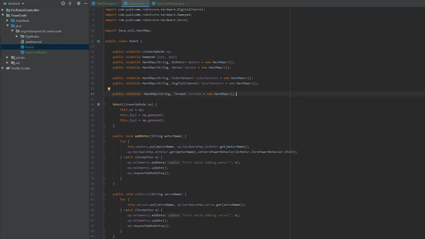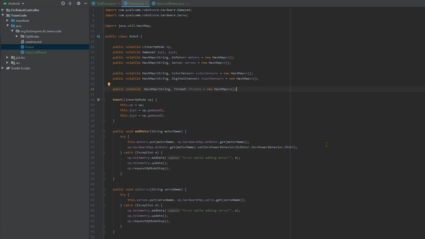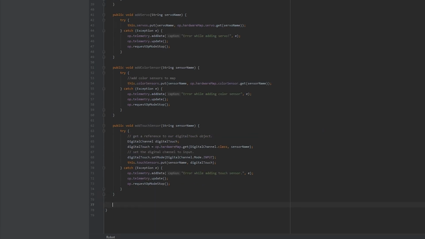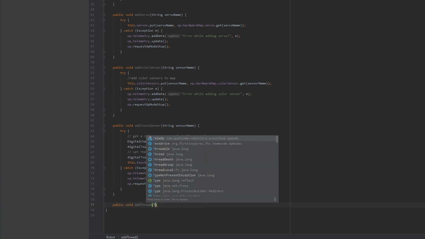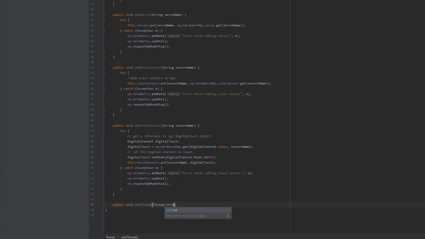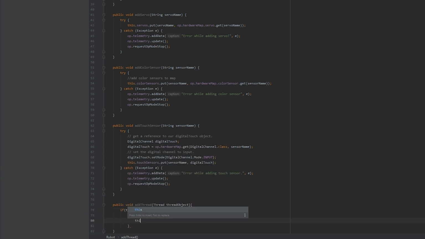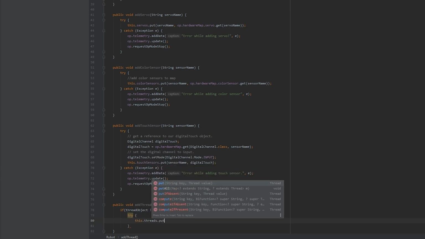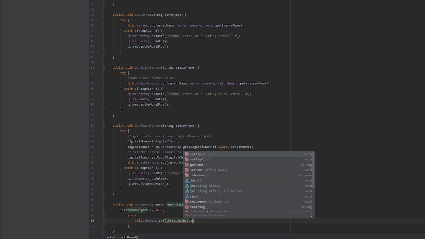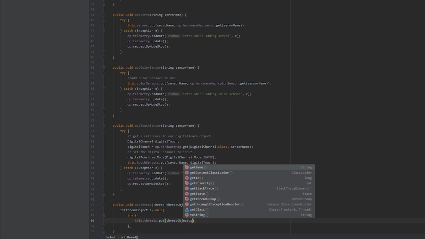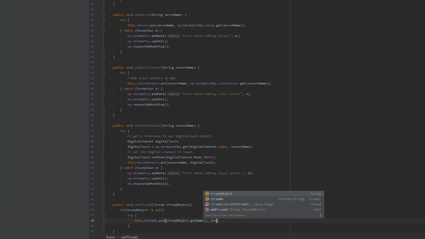There we go. And to create the method to add a thread to the list, go to the bottom and make a public void addThread, and then pass in Thread, and we'll call it threadObject, with two squiggly braces. And now, if threadObject does not equal null, try to this.threads.put(threadObject.getName(), threadObject).